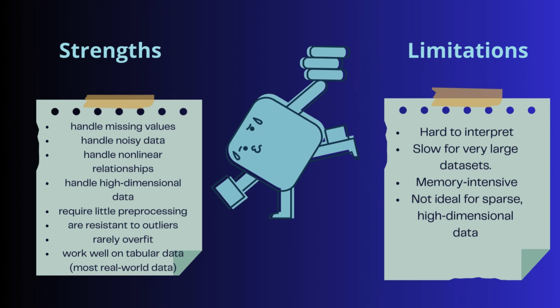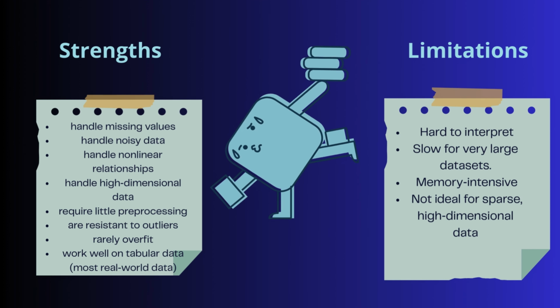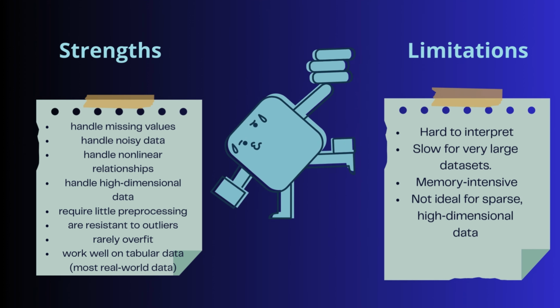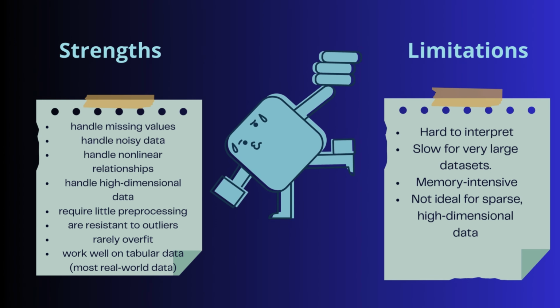You can't easily explain why the forest made a decision. And it's slow for very large datasets. Hundreds of trees is very heavy to compute, which makes it memory intensive, so storing many trees takes up a lot of RAM. And it's not ideal for sparse high-dimensional data. Models like SVMs or linear models perform better on text data.